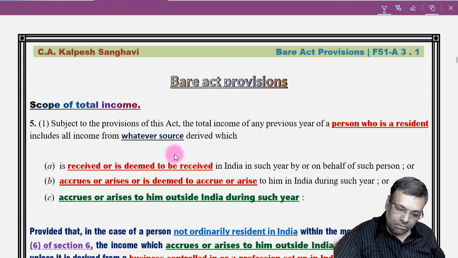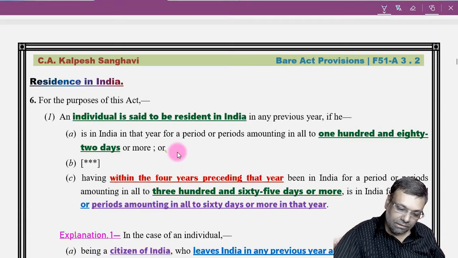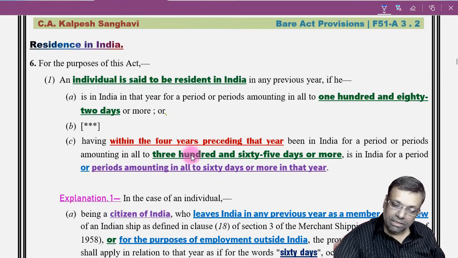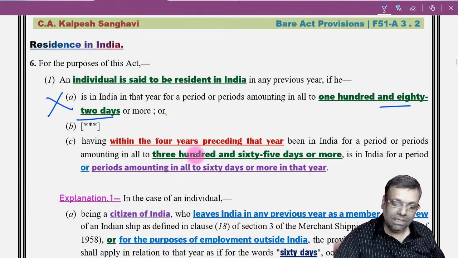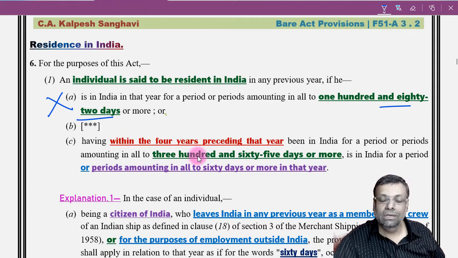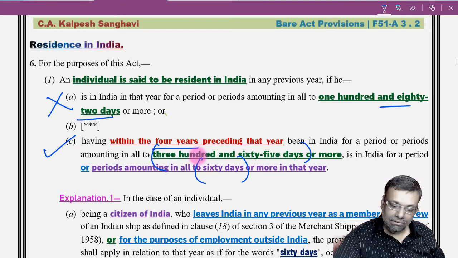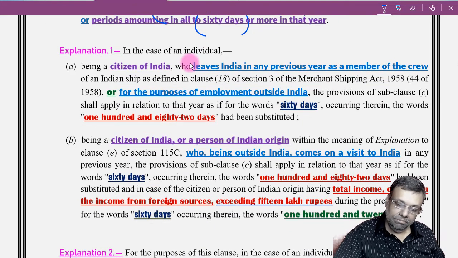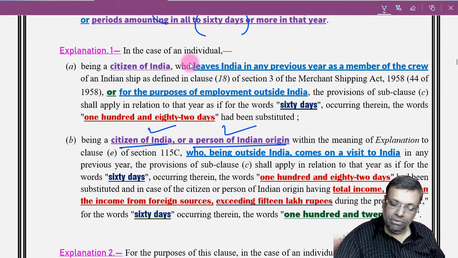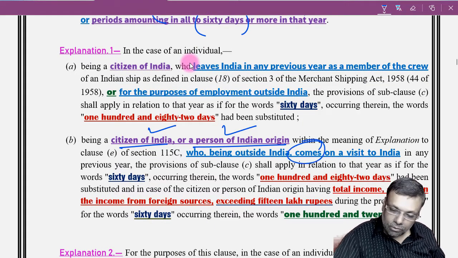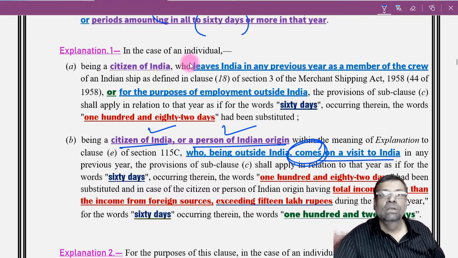So first of all, come to this particular provision of the residential status. See, 182 days test, which is common, is anyway not going to be satisfied by Rosie because only 125 days stay. So this clause C, within 4 years preceding 365 days and 60 days during the previous year. However, because you are a citizen of India, a person of Indian origin who is normally outside India, but you are coming to India for a visit, so 125 days you have come to visit, maybe friends, relatives, whatever, some visit purpose.